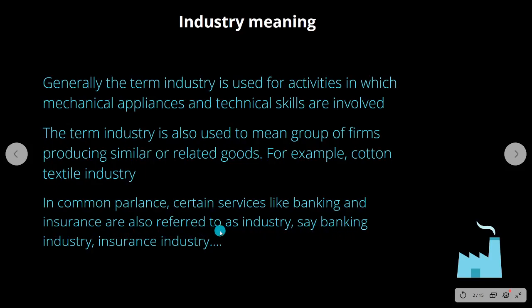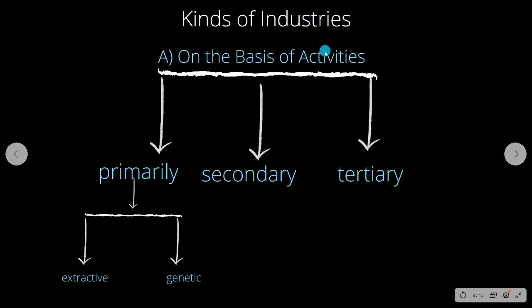Service side like insurance can also be called as an insurance industry. So certain services like banking, insurance, they are also referred to as industries. So we call them banking industry, insurance industry. It means that not only goods but even certain services are also considered to be an industry. Now, based on activity, they are classified into three different types: primary, secondary, and tertiary.